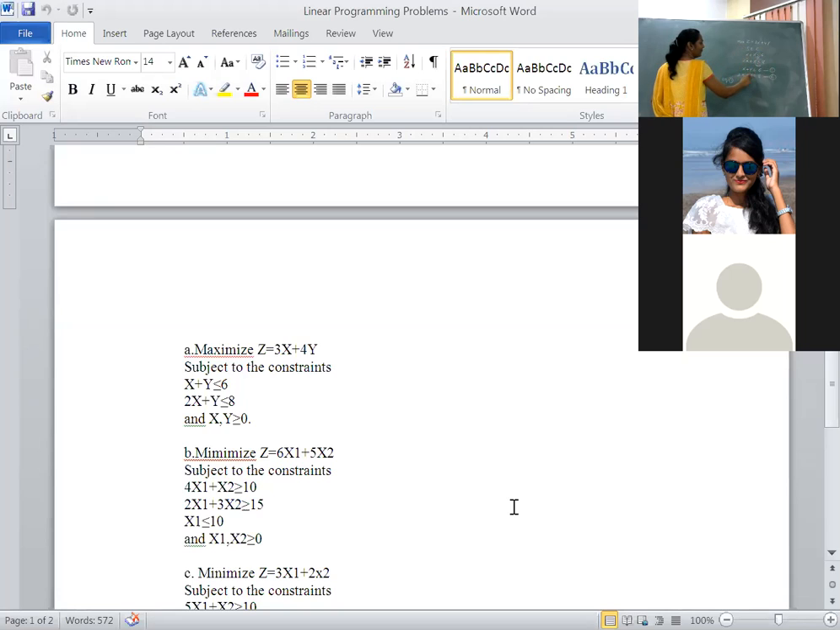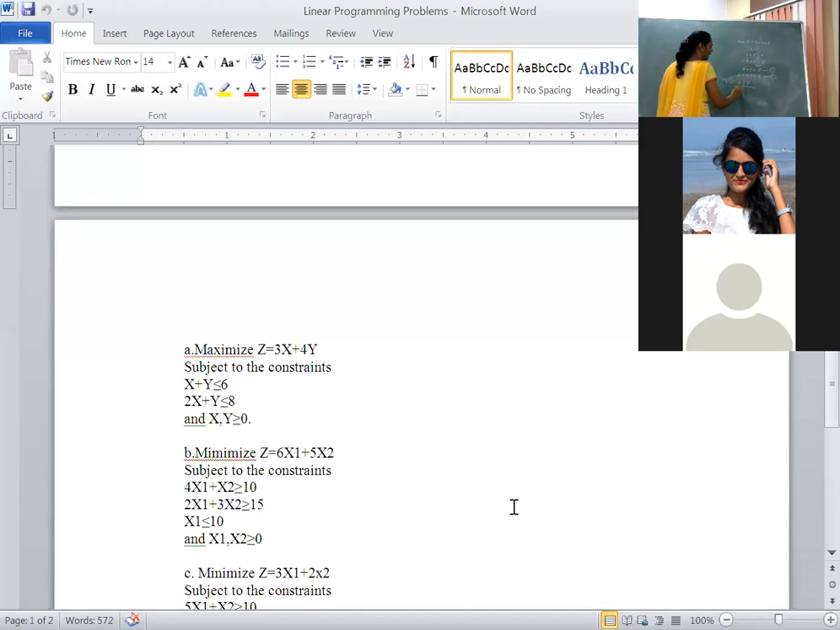Second step, make those inequalities into equalities. Third step is you have to substitute x value as 0, and another time y value as 0. You will get coordinate points, right?